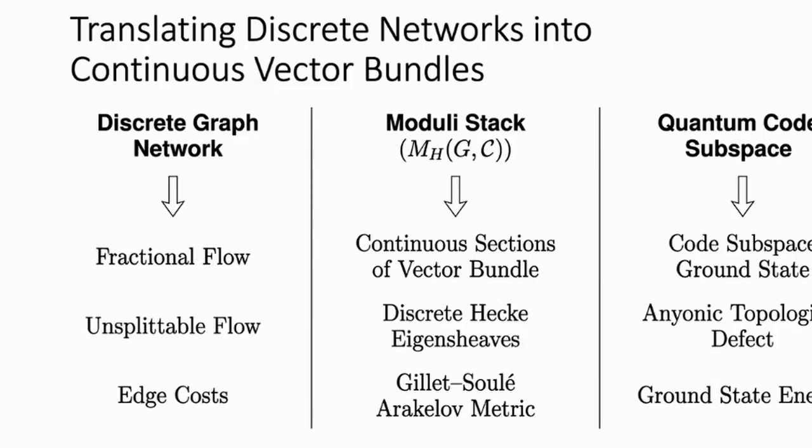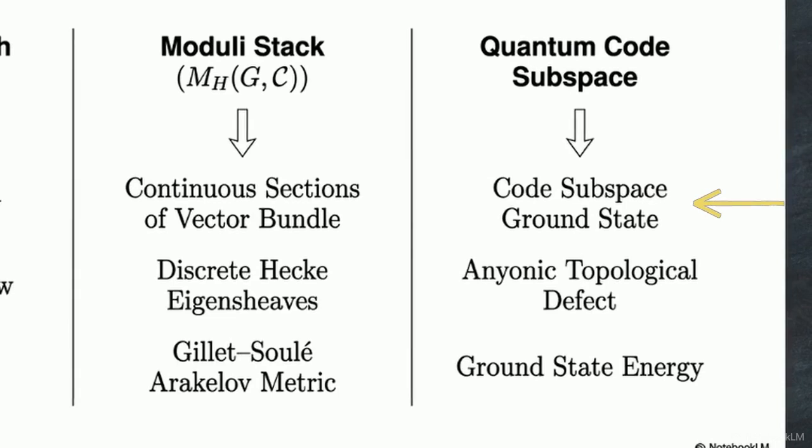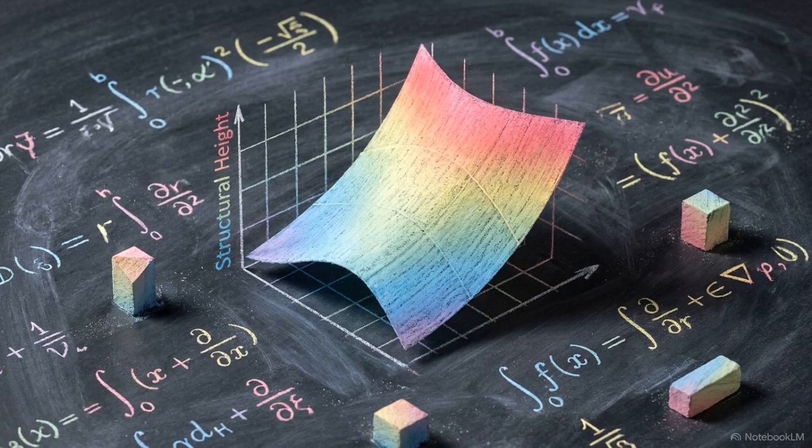This flowchart illustrates the Adelic Langlands dictionary, mapping discrete graph rules directly into a continuous moduli stack. In the quantum code subspace, fractional flows map to a protected ground state, while unsplittable constraints manifest as anionic topological defects. Calculating the raw energy states of continuous vector bundles shifts the problem from counting discrete flow units to analyzing a structural geometric height. This provides a different mathematical basis for measuring network cost.